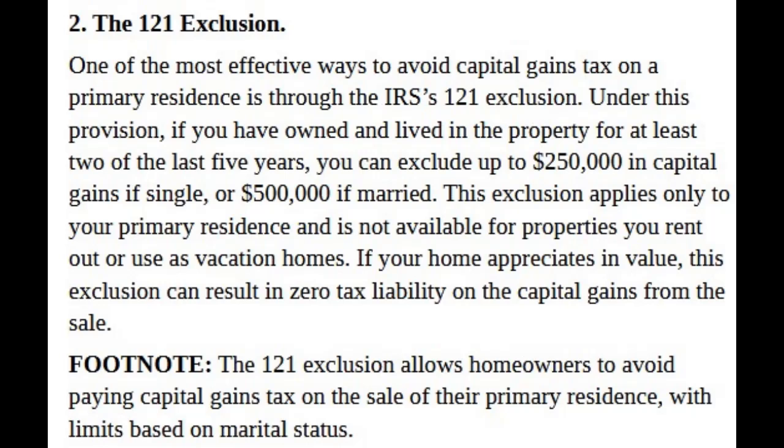This exclusion applies only to your primary residence and is not available for properties you rent out or use as vacation homes. If your home appreciates in value, this exclusion can result in zero tax liability on the capital gains from the sale. Footnote: the 121 exclusion allows homeowners to avoid paying capital gains tax on the sale of their primary residence, with limits based on marital status.